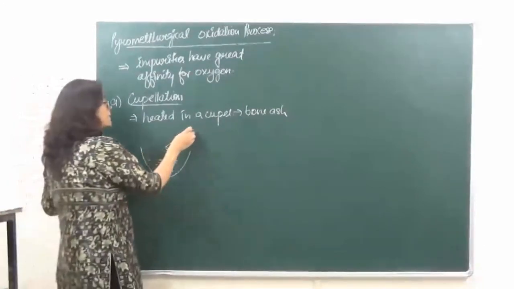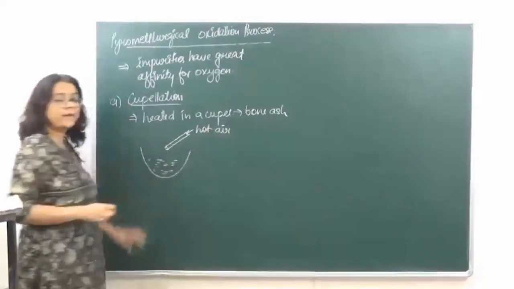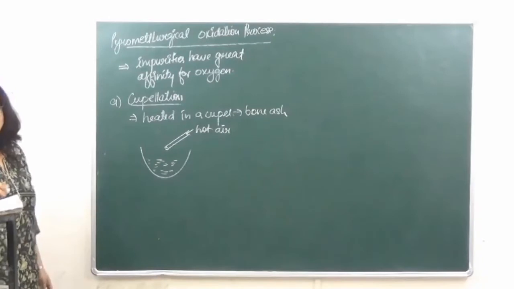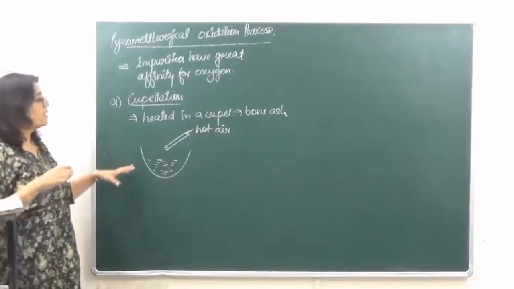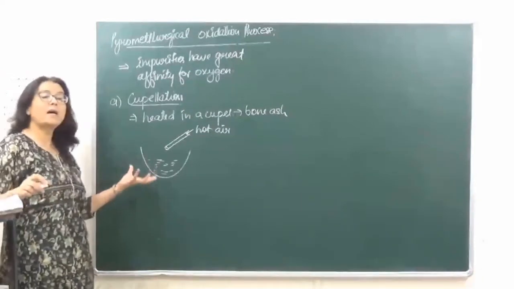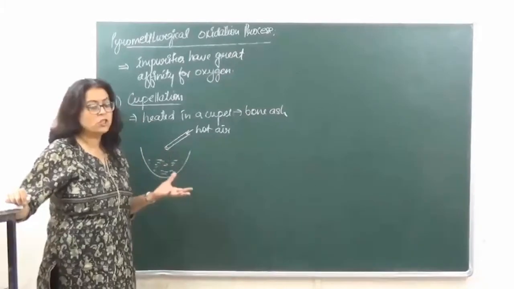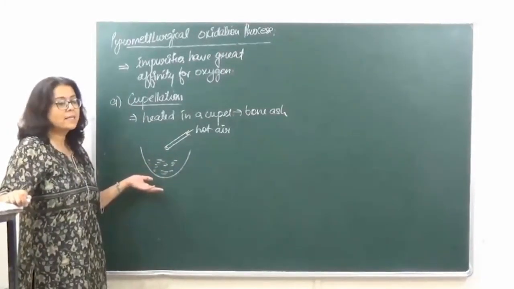We are passing hot air through this impure metal. It's a blast of air which we are using over here. As we pass the hot air, the impurities are going to get attracted to oxygen and are removed in the form of oxides, whereas the pure metal is left behind.